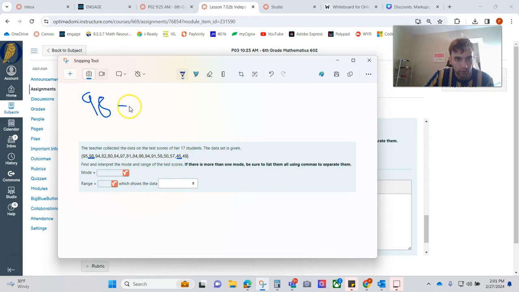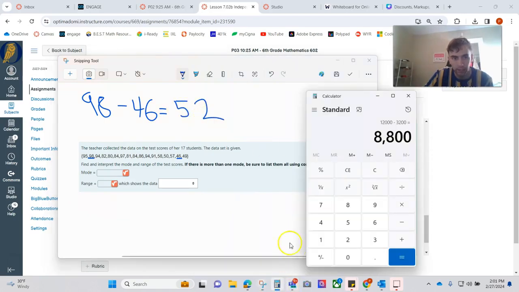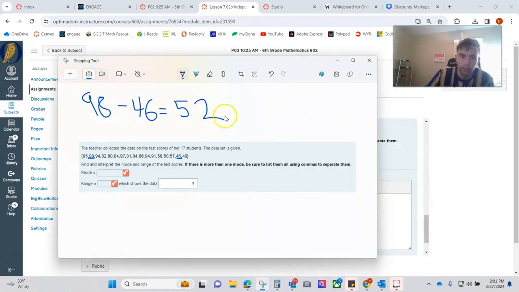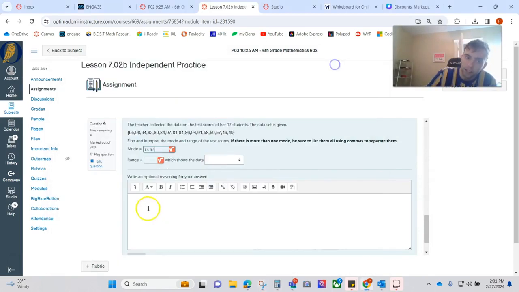Find the difference between the highest and lowest. That's 52. Use that calculator to check. 98 minus 46, 52, because 8 minus 6 is 2, 9 minus 4 is 5. So that is my range,